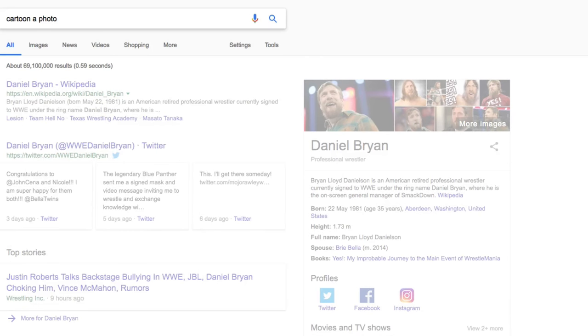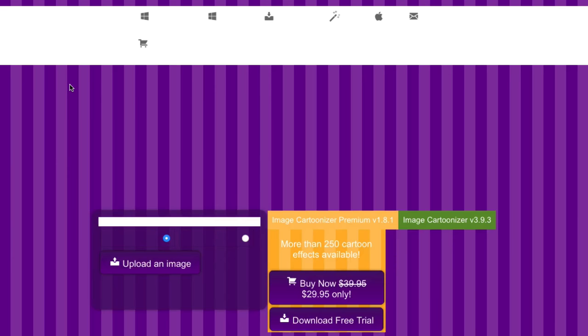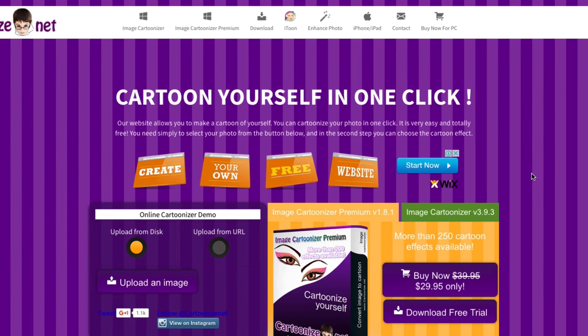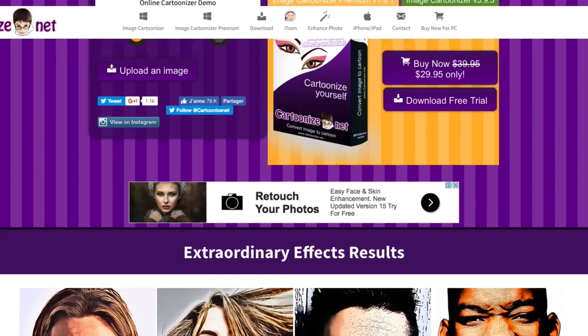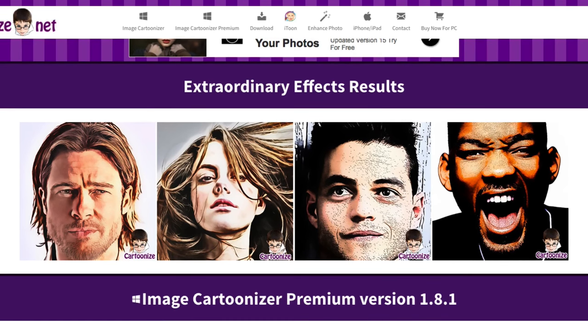Let's see if that works online, if we have something here. Okay, cool. Convert to cartoon, okay? Very easy, look at that. How easy is that? Cartoonize.net, and you can upload an image, and that image is automatically going to be cartoonized. Very, very easy. Now, let me just see the way it works, okay? How easy is that? This is what it does automatically, and there's no way that anyone can put a copyright claim on your photos. So this is going to be a very cool way for us to make our quizzes.